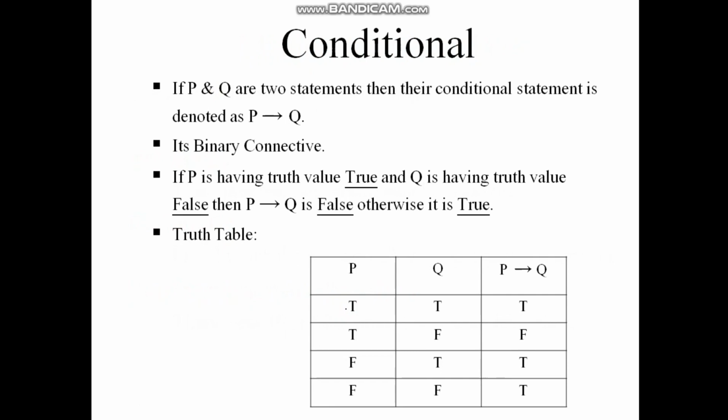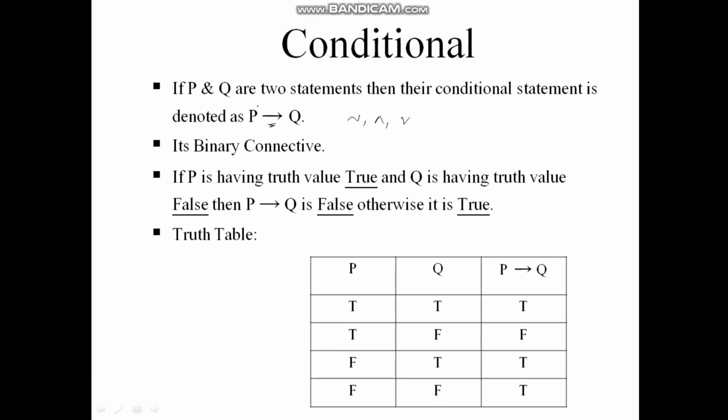Moving ahead, the conditional. It is a different type of connector. Till now we have read about not, and, that is conjunction and disjunction. Now conditional is somewhat different.